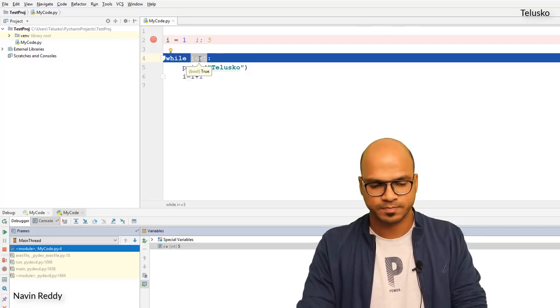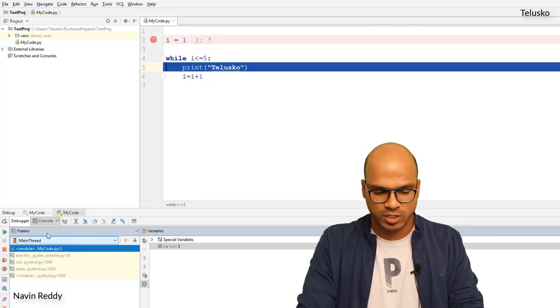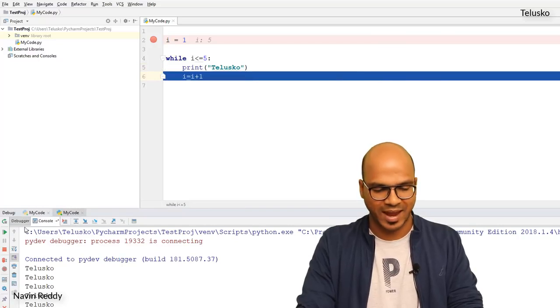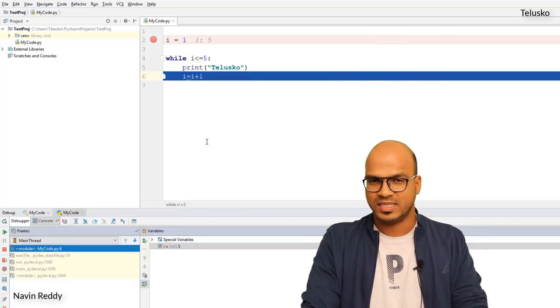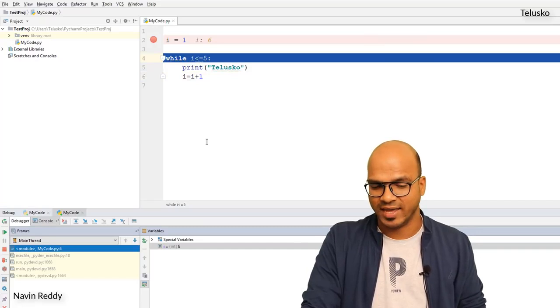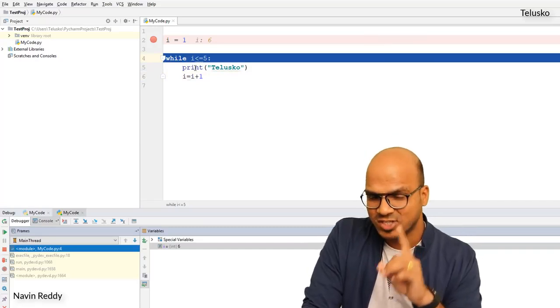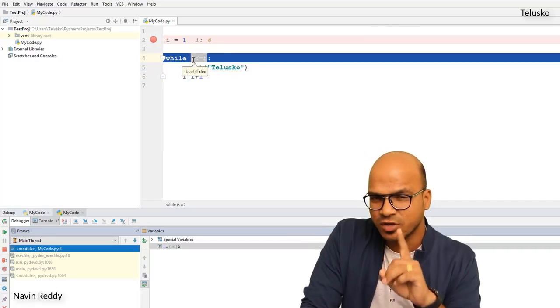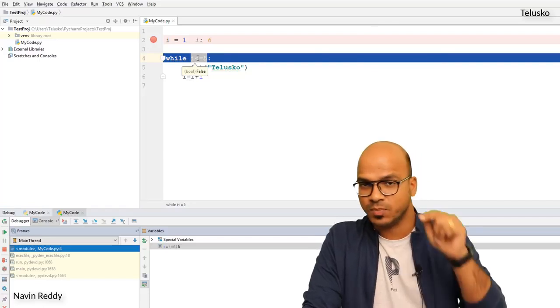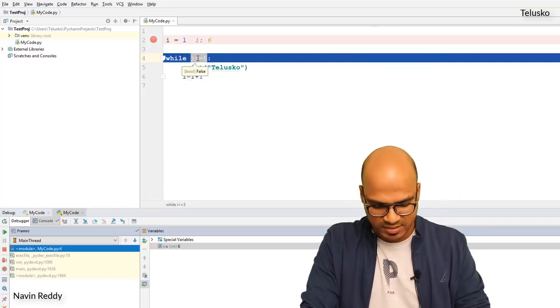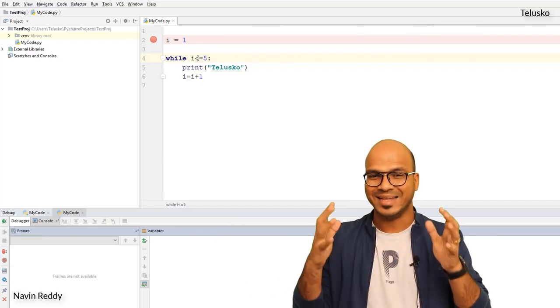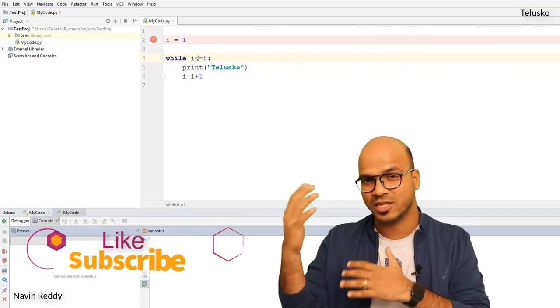You can see the pop-up. If I press F8, it will print Telescope the 5th time. You can see we got the 5th time. And if I debug it again, press F8, you can see the value of I is 6. Now the value of I is 6, right? Is 6 less than or equal to 5? No, that's false, right? You can see the pop-up which is false. And if I press F8 now, it will come out. And that's why you got 5 times Telescope, right?